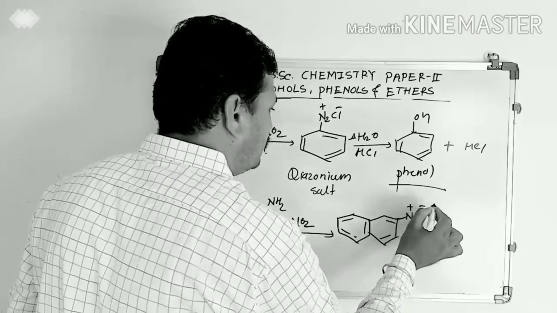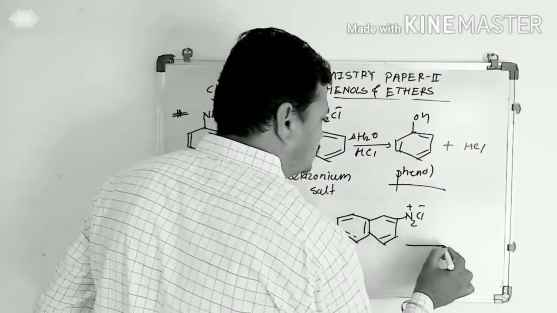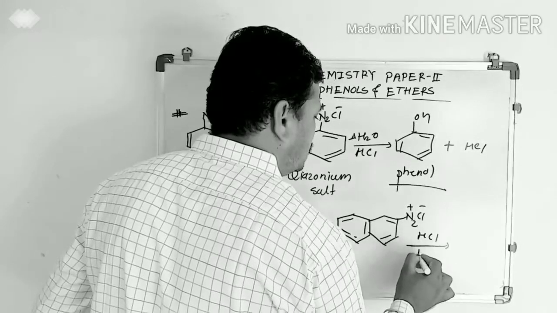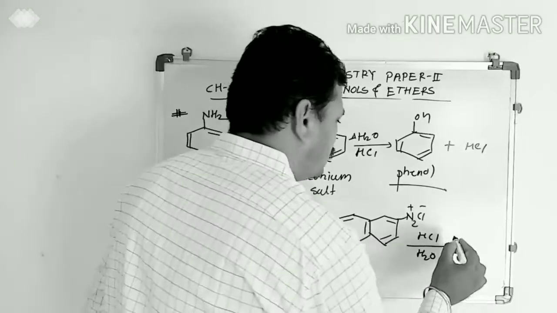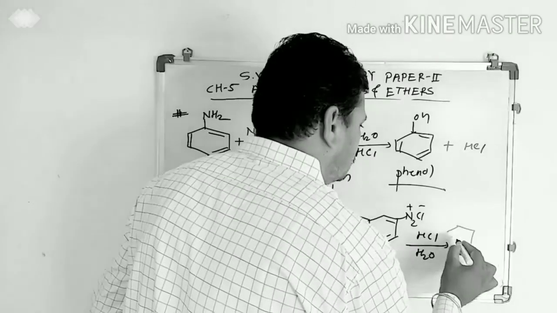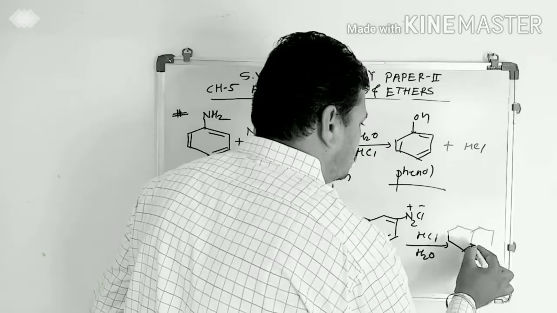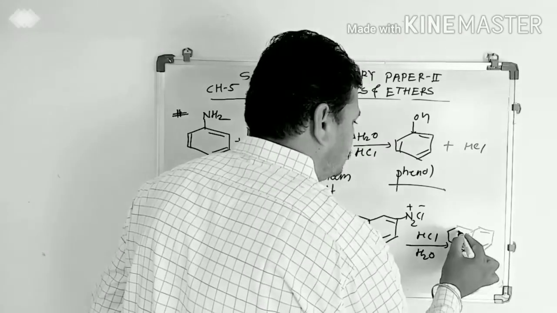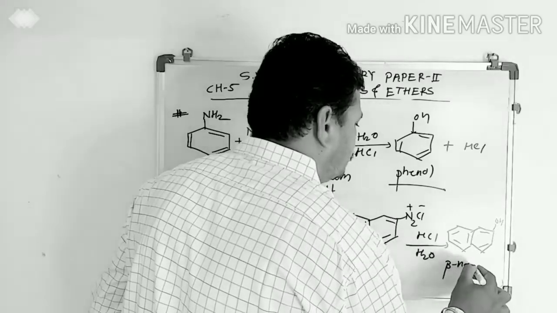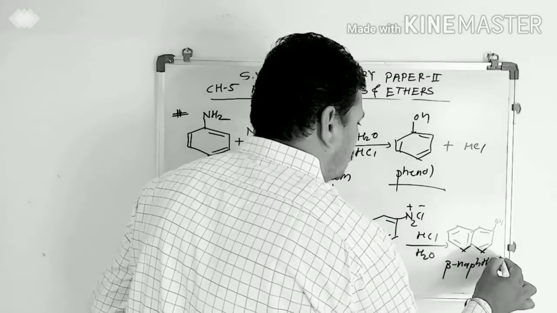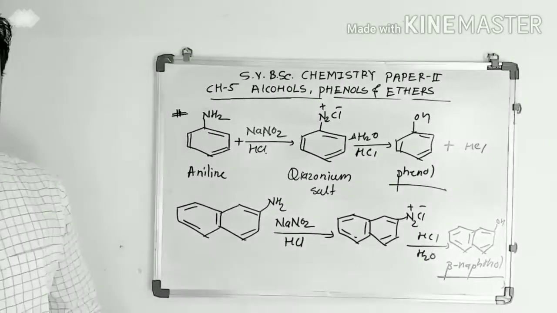N2 plus Cl minus. When the acid hydrolysis of this diazonium salt is carried out, we get the respective alcohol, and the product is like this. It is beta naphthol. Beta naphthol is the product.